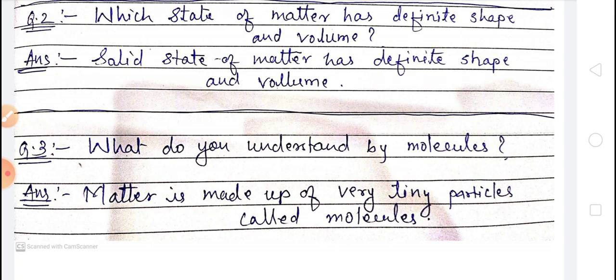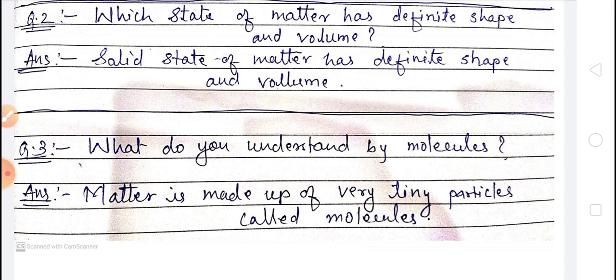Third question was, what do you understand by molecules? Answer is, matter is made up of very tiny particles, and those particles are called molecules.